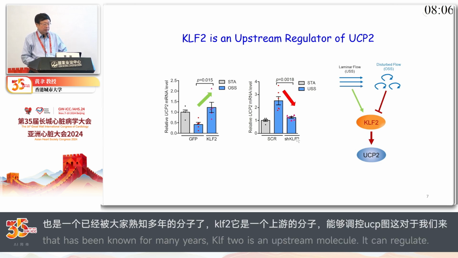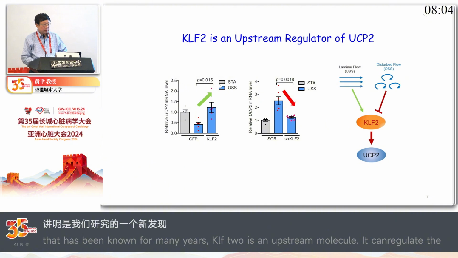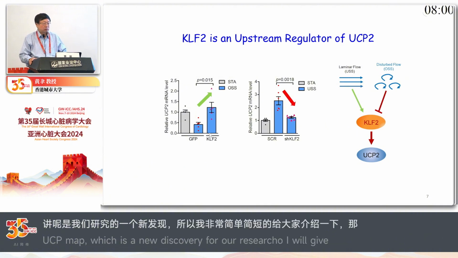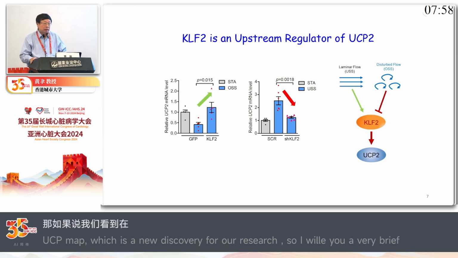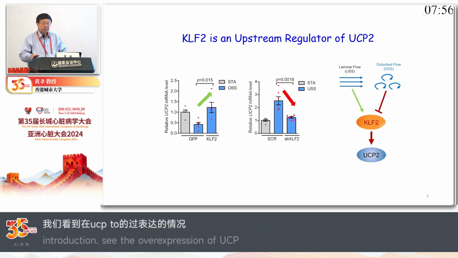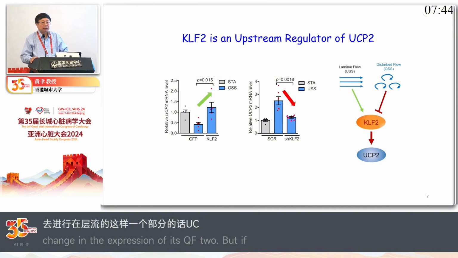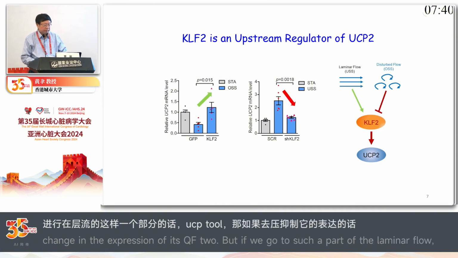So very briefly, you can see that with disturbed flow, if you overexpress UCP2, the suppression of UCP2 expression due to disturbed flow can be fully reversed. Or if you have laminar flow, the induced upregulation of UCP2 can be suppressed if you suppress KLF2 in the endothelial cells. That's very clear.